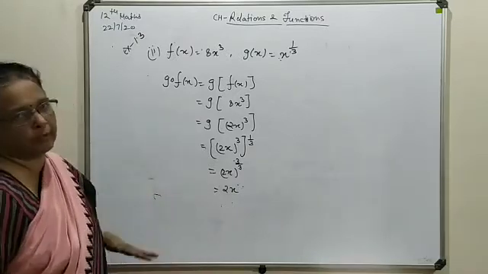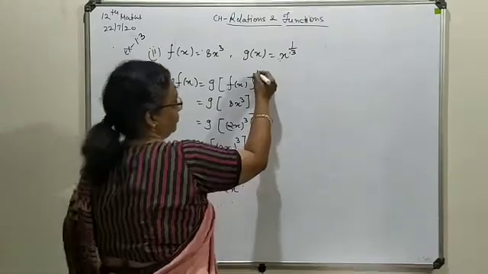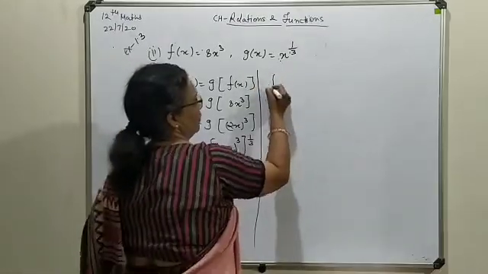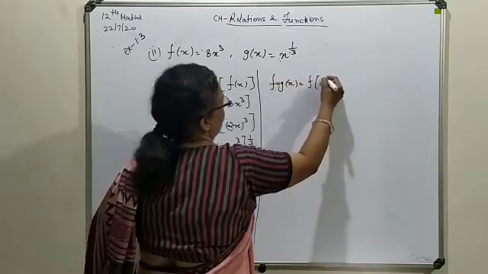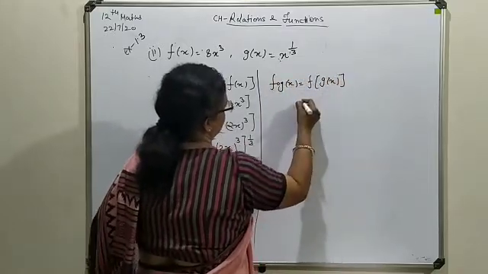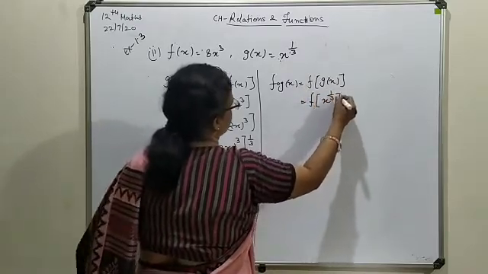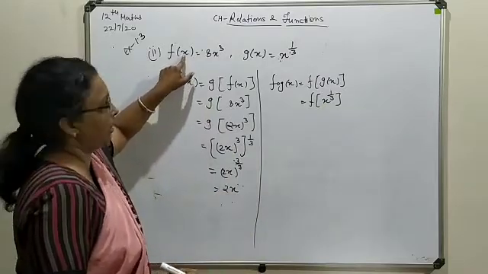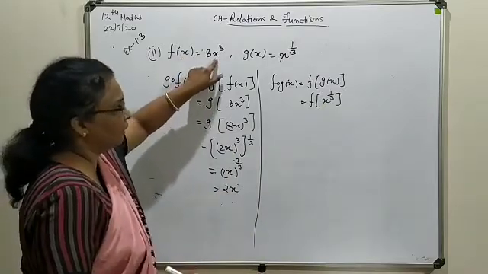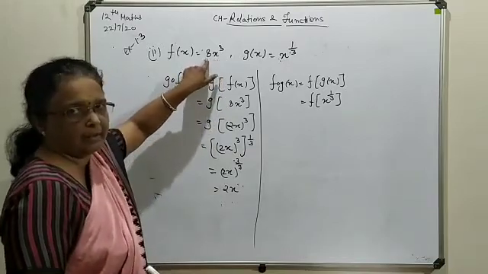Now move to the second composition, that is f composition g. Here g(x) we will write first, that is available as x power 1 upon 3. Now in your f(x) function, in place of x you will write x power 1 upon 3, keeping this 8 as such.